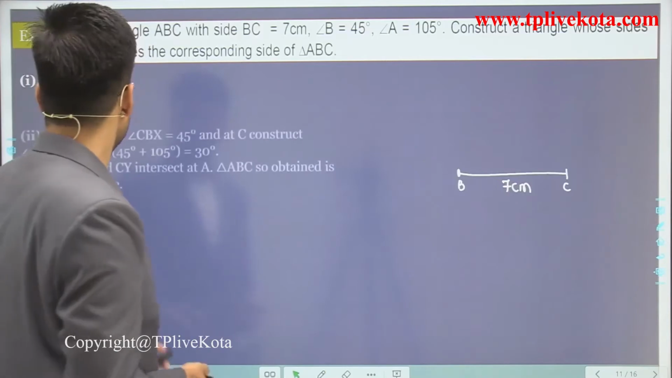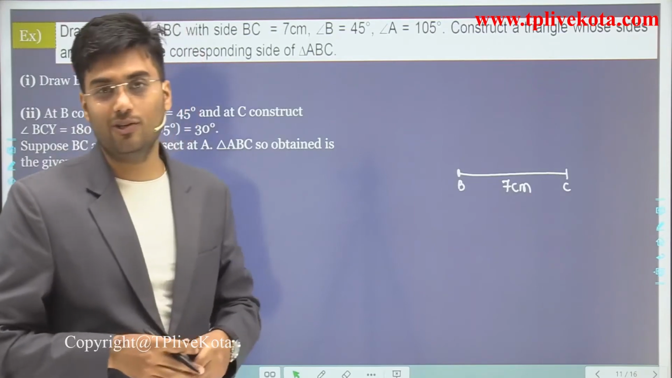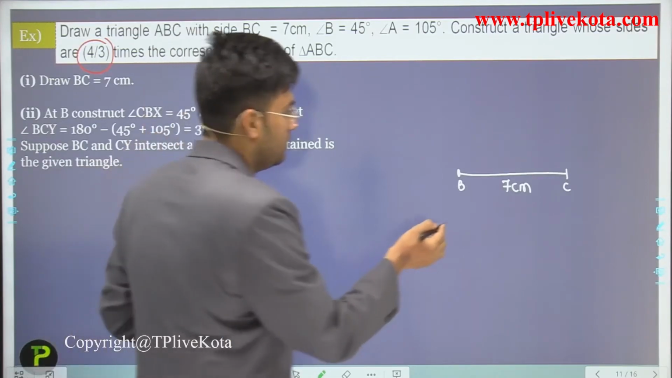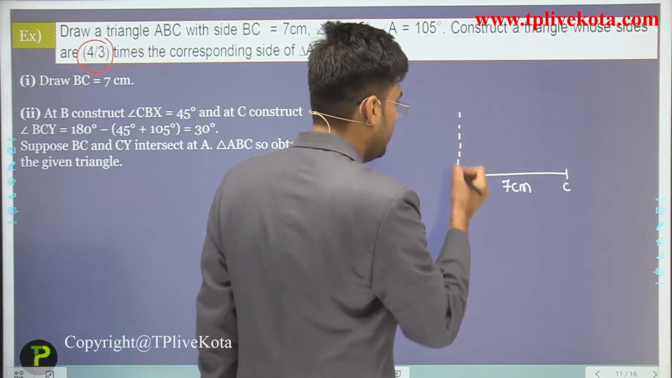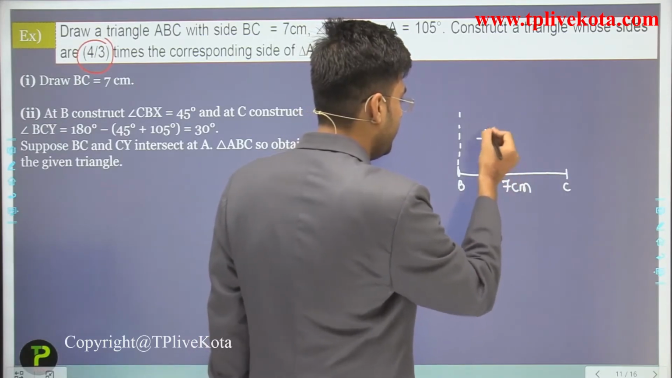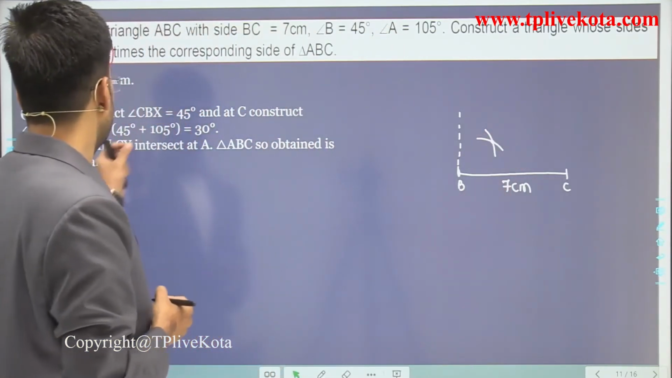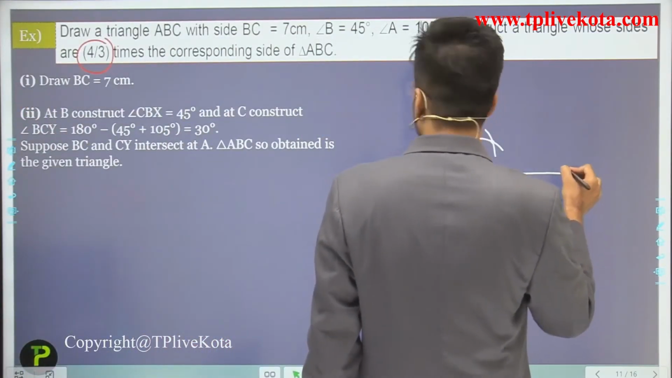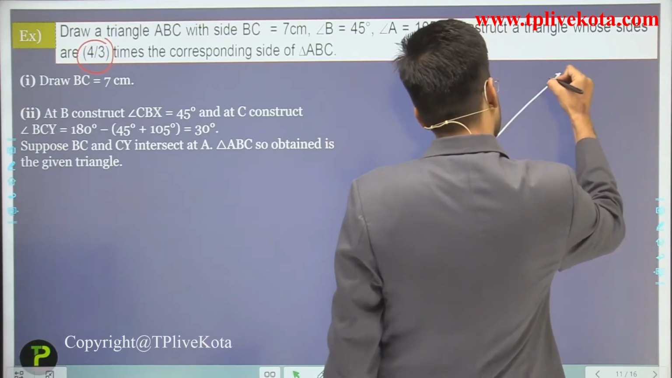The next step is at B construct the angle CBX of 45 degree. And students, we know how to construct a 45 degree angle. To construct angle 45 degree, first of all we have to draw angle 90 degree and its bisector. So this is 90 degree angle, 45 degree angle. This is CBX here.